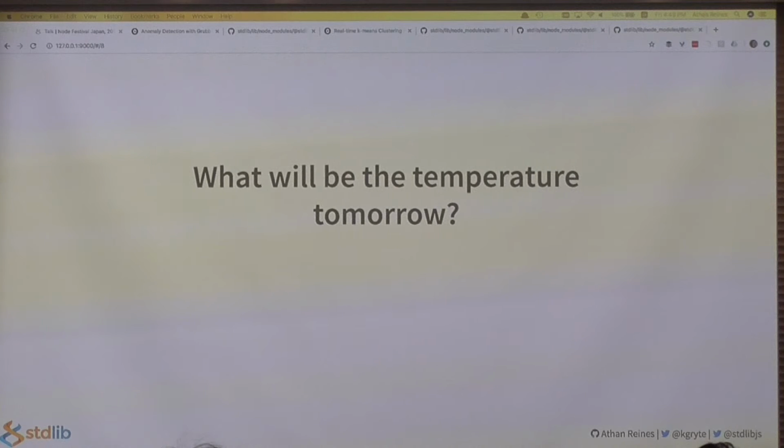As a more concrete example, suppose we want to predict the temperature tomorrow. A naive approach would be to predict that the temperature tomorrow is whatever the temperature is today. And our naive approach can be expressed mathematically using this equation, T sub n equals T sub n minus 1, which is to say that for a given day n, the temperature should be equal to the temperature of the previous day. This equation is our naive model.